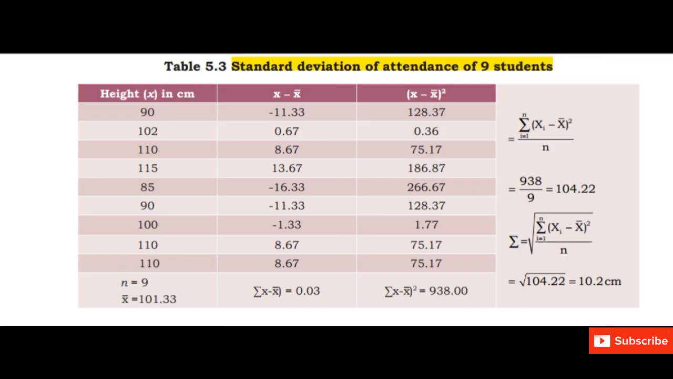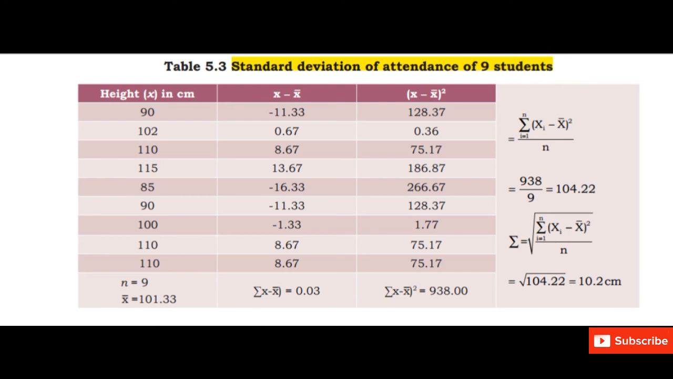Look at this example given in the table. We have to calculate the standard deviation of height of 9 students. So the height in centimeter is given. There are 9 students. So the total number of students is equal to 9. N is equal to 9. We will calculate x bar, the value of x bar, that is the mean. We have to calculate the mean.